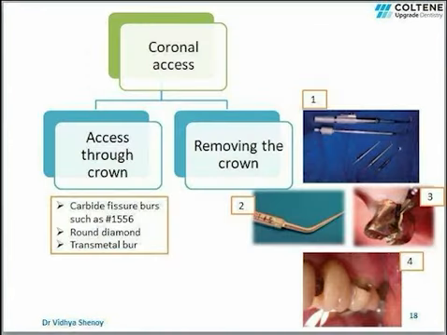So for the coronal access, like I said, if a restoration is present, it can be just removed and then we can carry on with the treatment. But if a crown is present, the decision is simpler if there is a defect associated with the crown, or if the treatment plan calls for a new crown, the old one is simply removed. But when the crown is considered to be satisfactory, then the decision becomes complex. In such cases, we need to consider the advantages and disadvantages of retaining the crown.